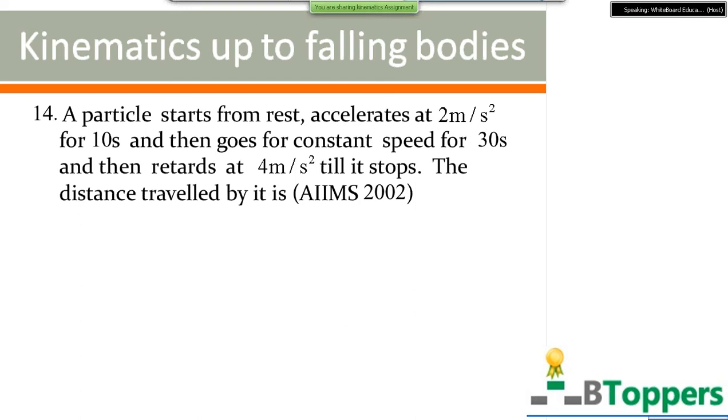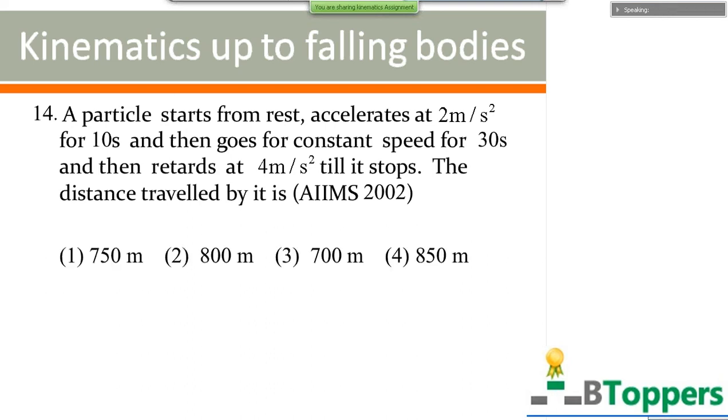A particle starts from rest, accelerates at 2 meters per second square for 10 seconds, and then goes with a constant speed for 30 seconds, and then retards at 4 meters per second square till it stops. The distance traveled by it is. Look at the options. First option 750 meters, second option 800 meters, third option 700 meters, fourth option 850 meters. Come on, try the question.